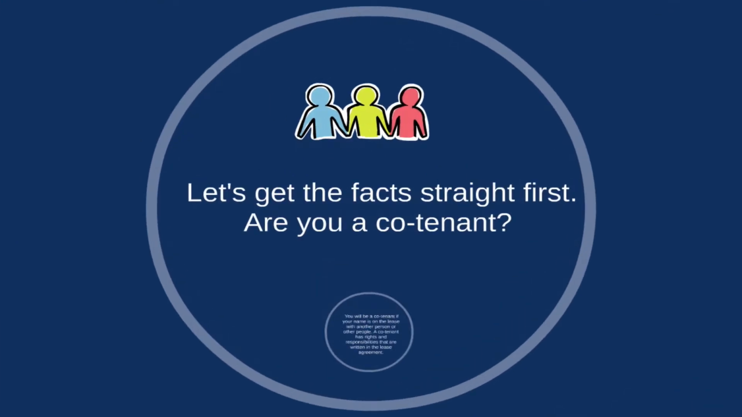Before we begin, let's find out what kind of tenant you are. Check your lease to ensure that you have a co-tenancy agreement. If your name is on the lease and you pay rent to the landlord, then you're a co-tenant. If your name is not on the lease and you pay your rent to someone other than the landlord, you won't be a co-tenant.